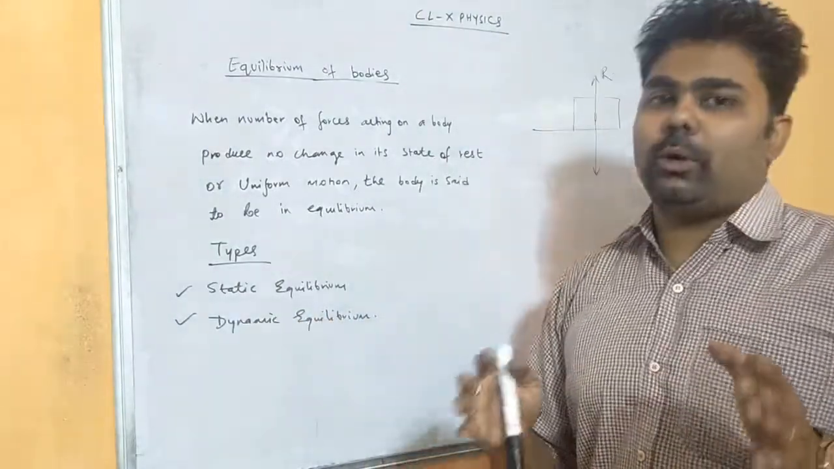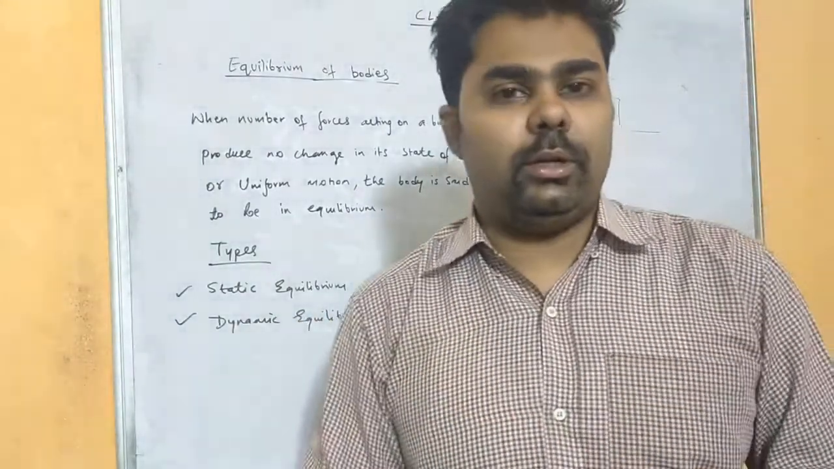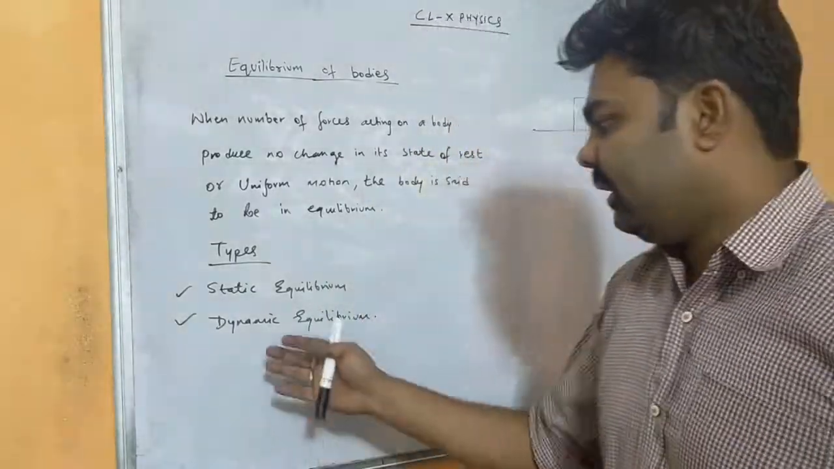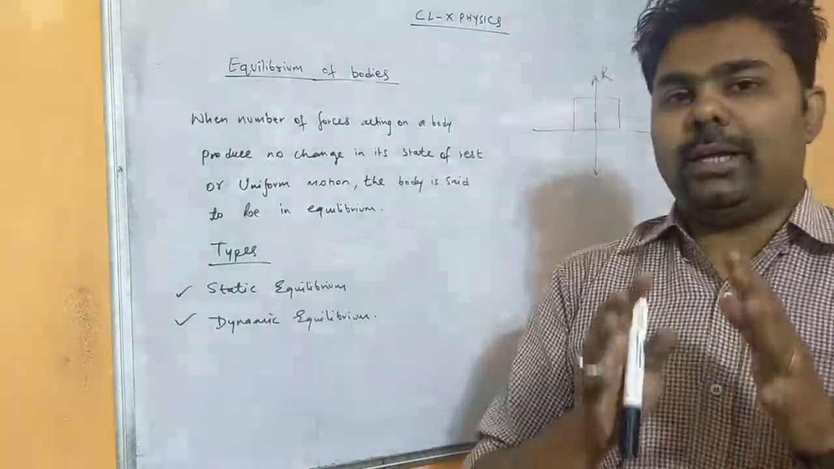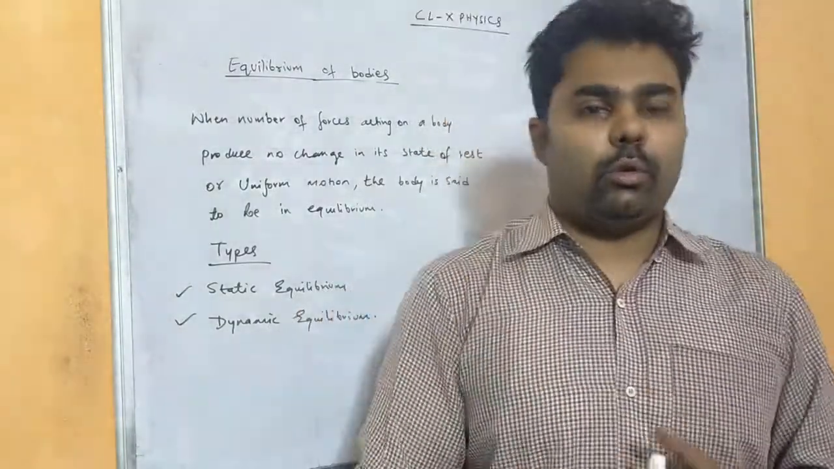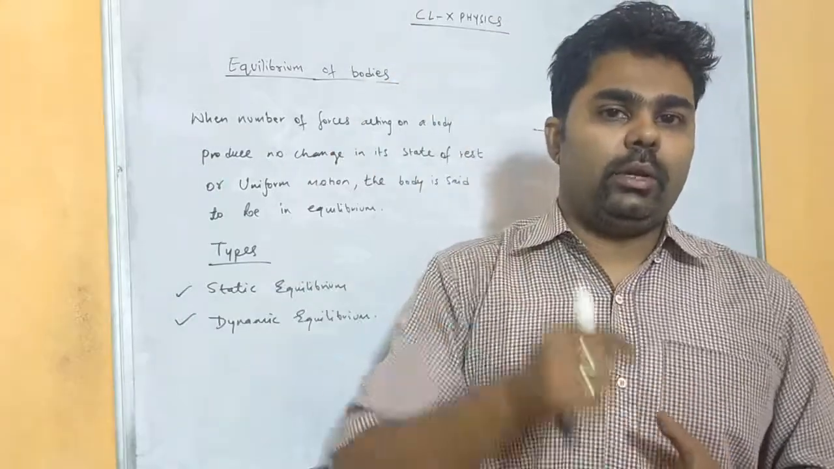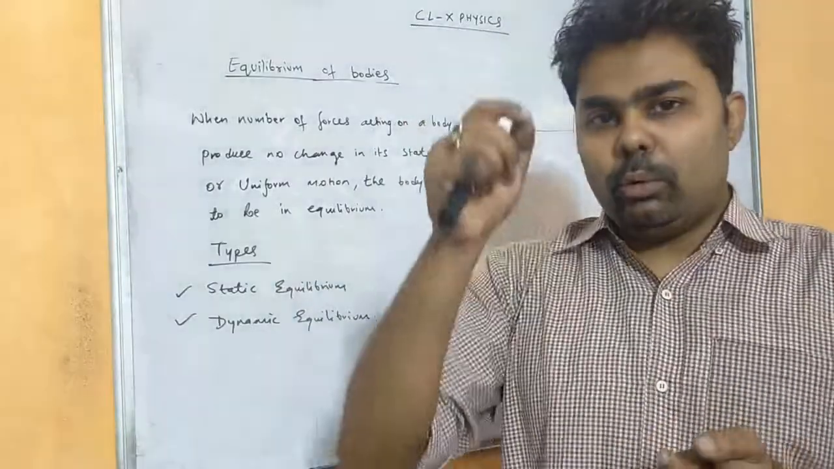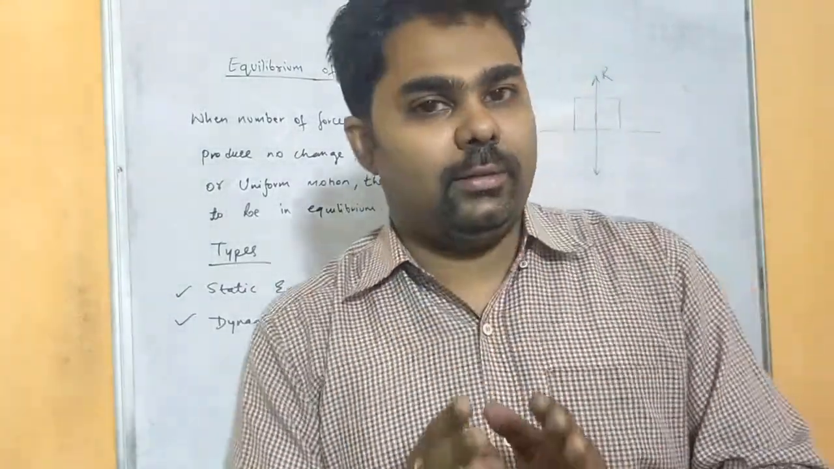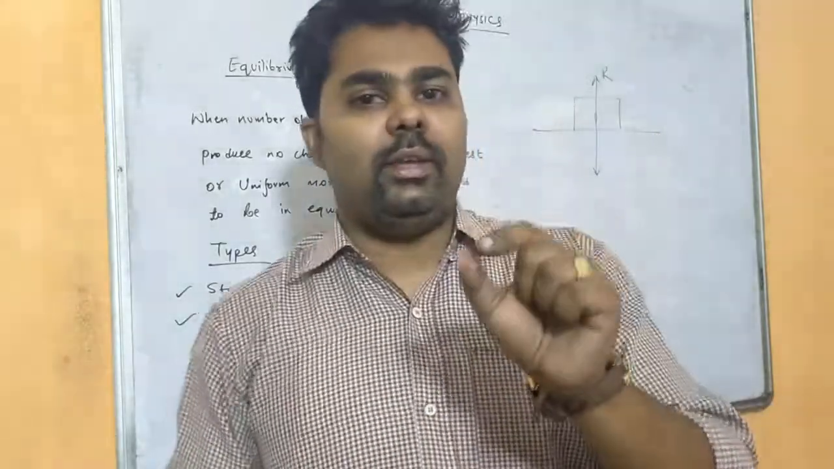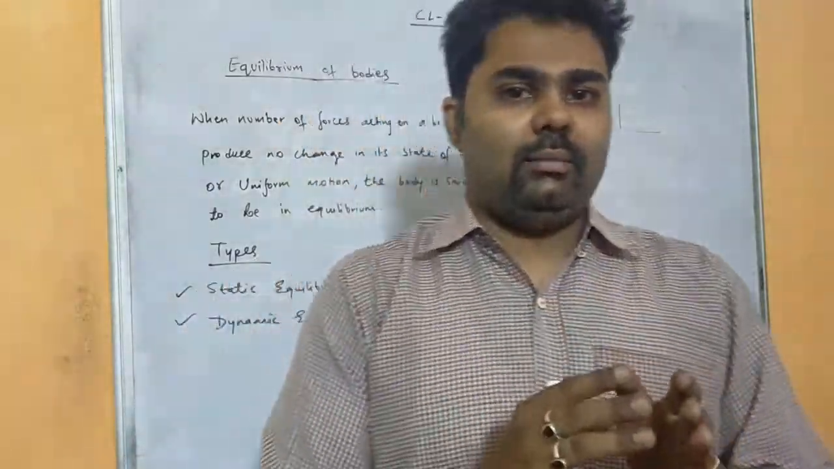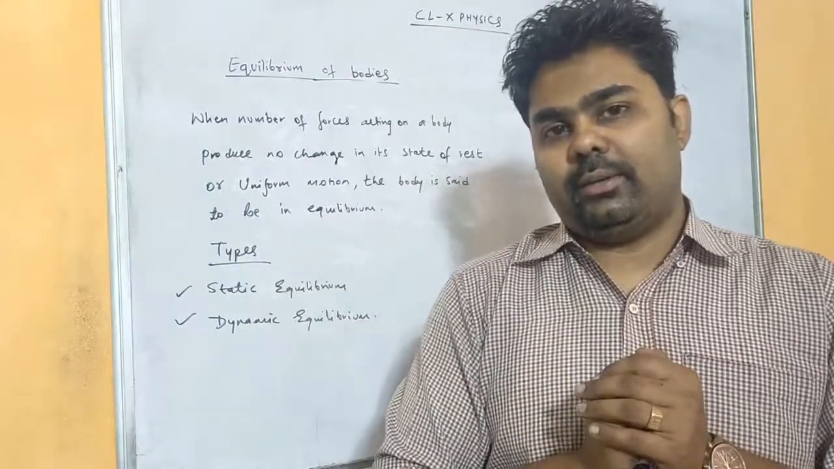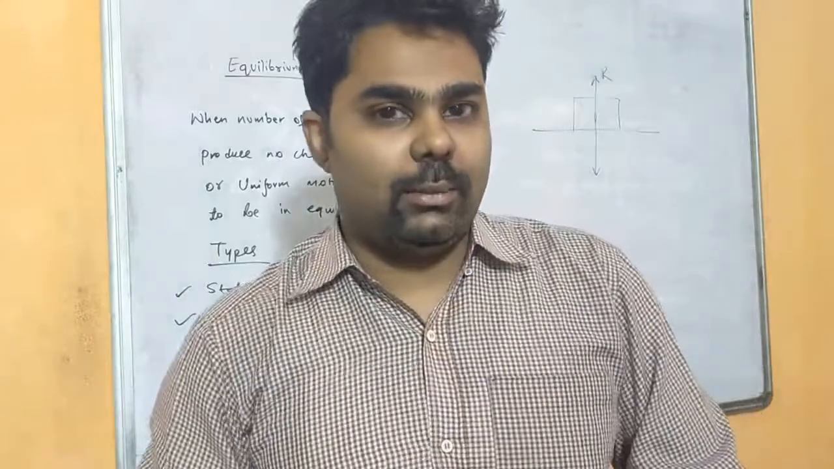Dynamic equilibrium means what? When multiple forces are acting on an object but still the object is in a state of uniform motion, then we say that object is in dynamic equilibrium. For example, a raindrop. When a raindrop is falling, its weight is acting in the downward direction but a frictional force is acting in the upward direction. Both the forces are balanced but the raindrop is still in motion, vertically downward. So here it is in dynamic equilibrium.